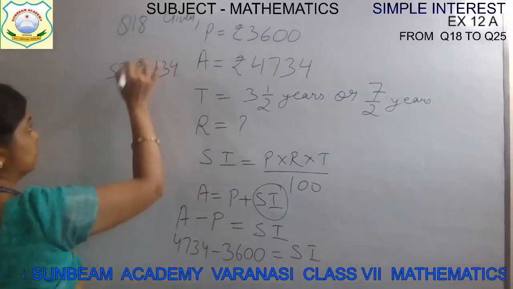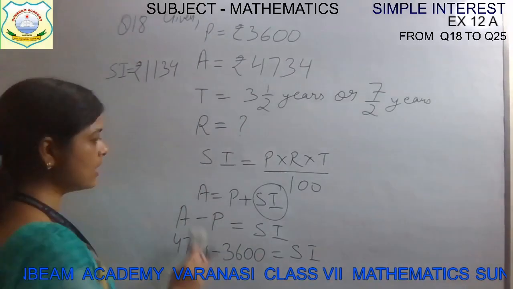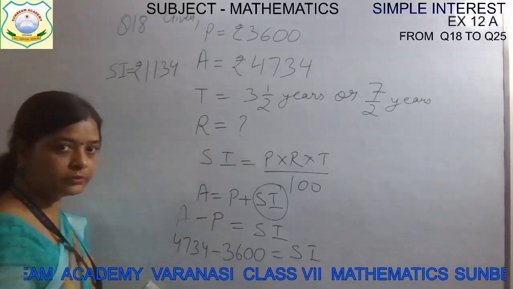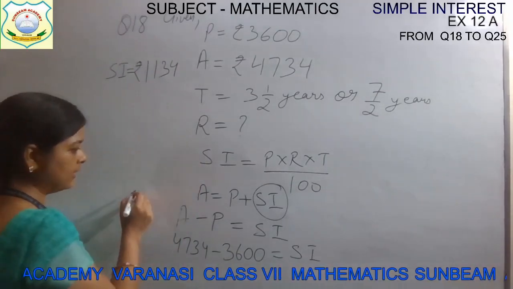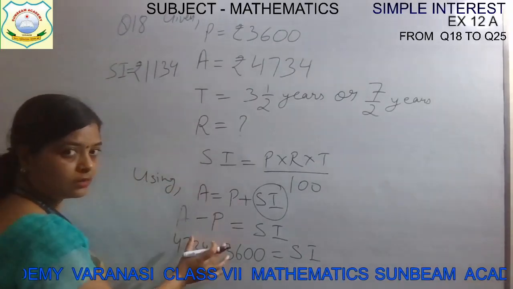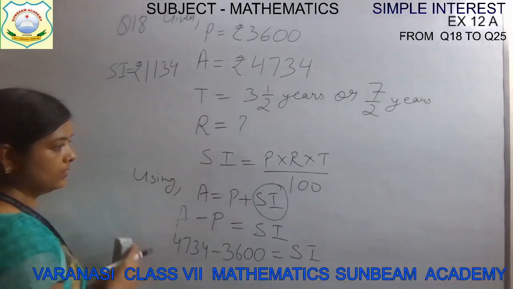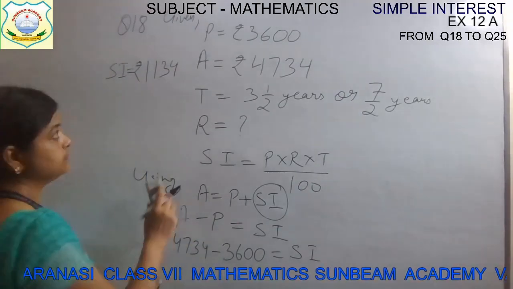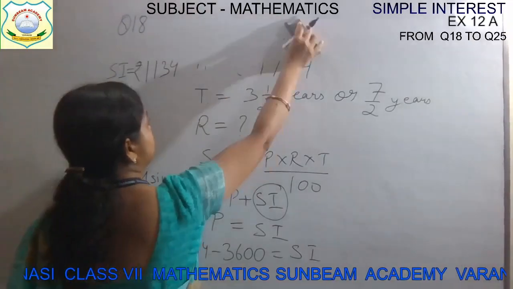This is your simple interest, 1134. Now what will we do, children? Using this, we will find the value of simple interest. Now I am going to erase it, children. Should I erase this part? Okay.